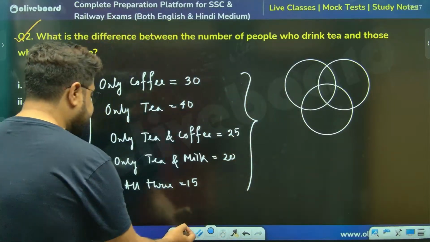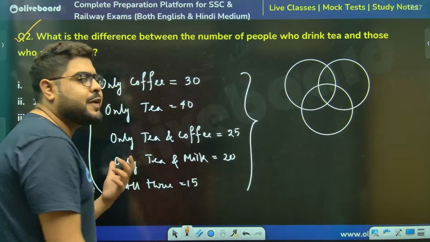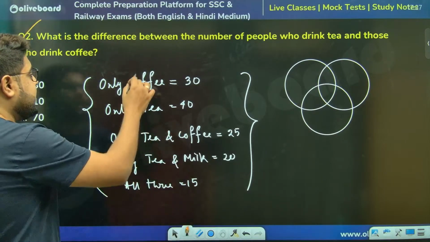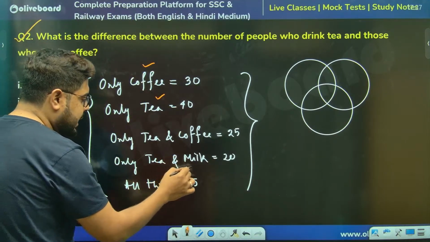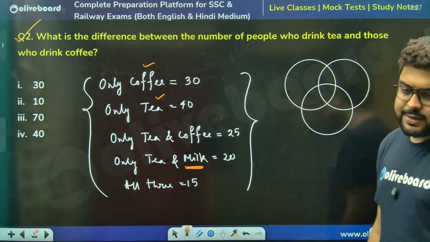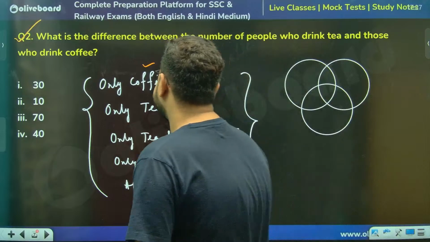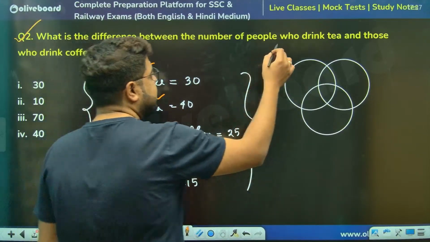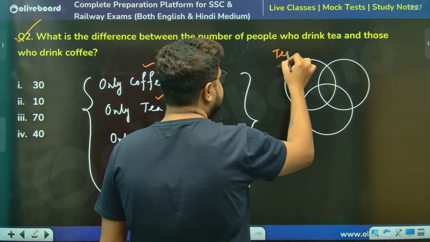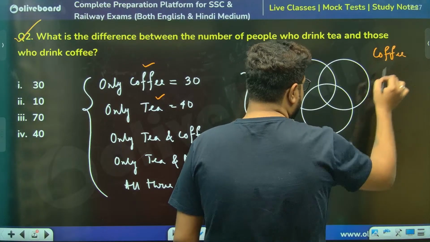Because there are three variables. First thing in Venn diagram is to identify how many variables. Tea, coffee, and there is something about milk as well. So we will also take milk. So let's take three circles. One is for tea, one is for coffee, one is for milk.